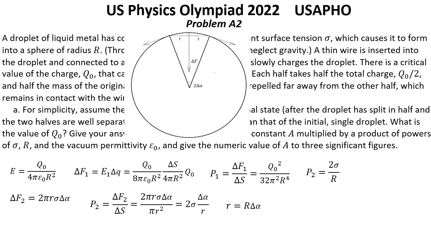Now we have to equalize these two pressures to find the critical Q0, after increasing which the electrostatic pressure will prevail over the surface tension pressure. Equalizing these two expressions, we will get the same answer as for the energy approach. So Q0 again equals 8 pi multiplied by the square root of epsilon 0 sigma r cubed, which is the correct answer. Now we have presented all three approaches for this question.